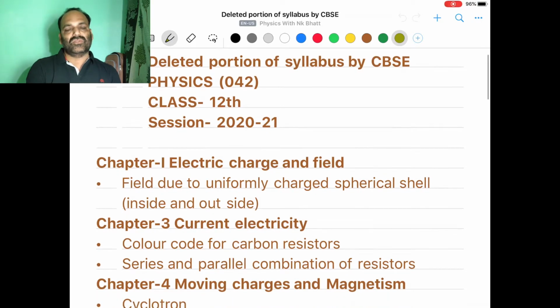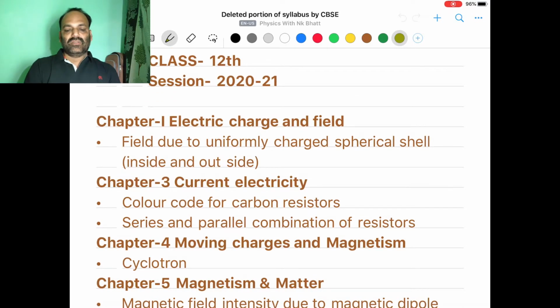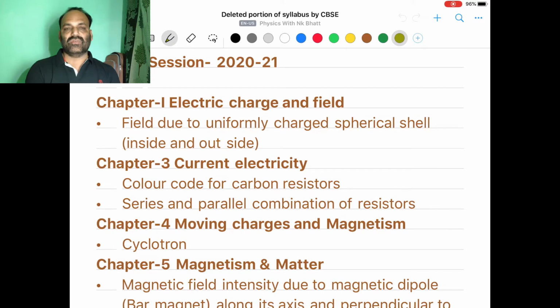In chapter 2, there is no change. All the contents are as they were in previous years. In chapter 3, current electricity, a few topics are removed, and these are related to resistors. The first topic which is removed or omitted is the color code of carbon resistances. We have the concept of carbon resistance in physics, and this carbon resistance has certain rings with the help of which we can find or calculate the resistance of the given resistance.